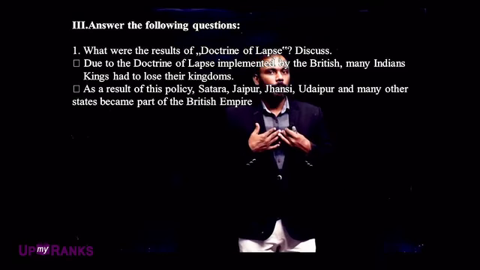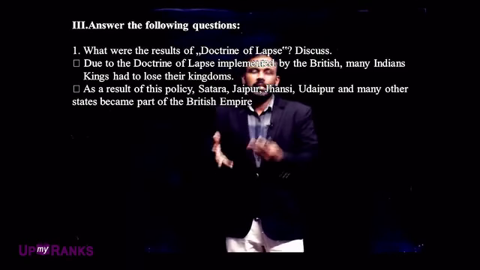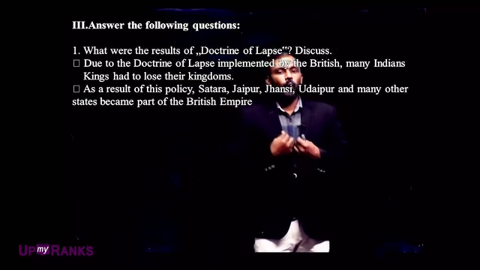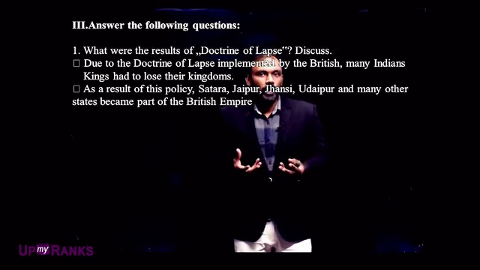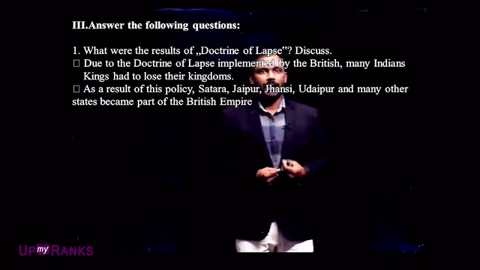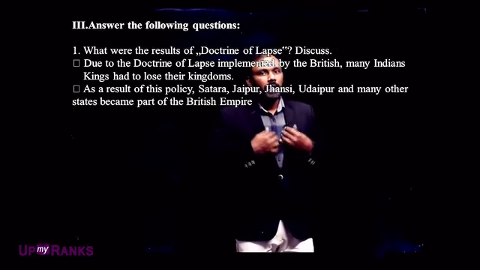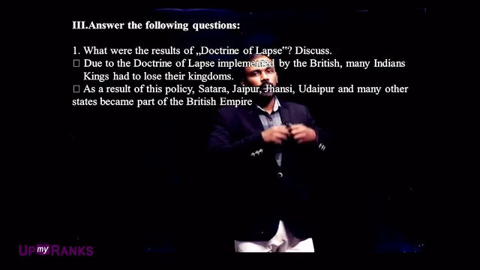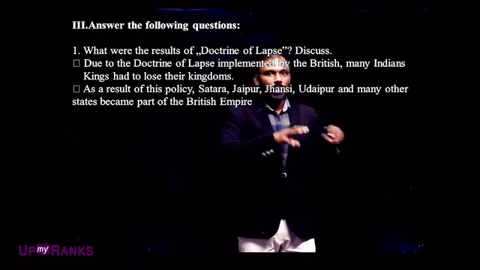After my death, my kingship goes to my daughter or son. Suppose I don't have a son or daughter, then the rulers were adopting somebody else, and their power after death was going to that person.